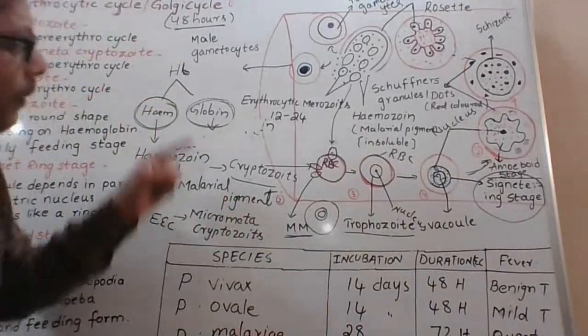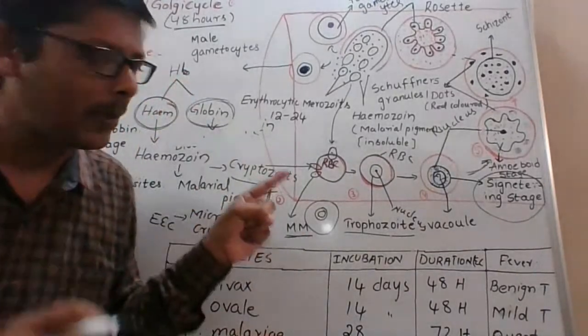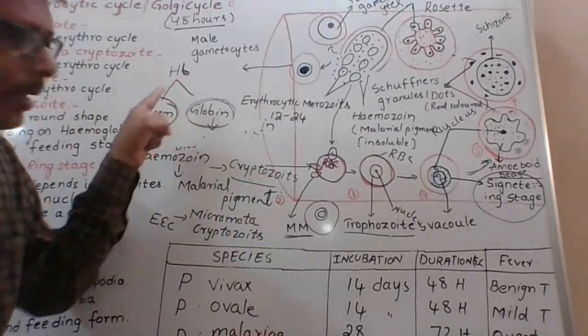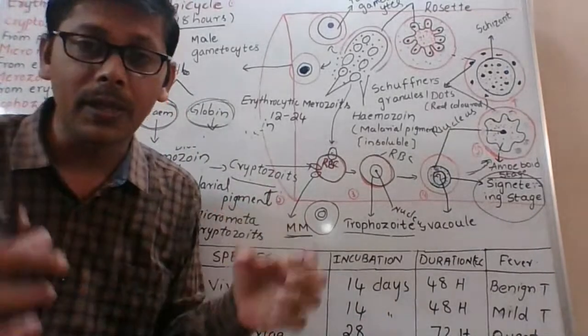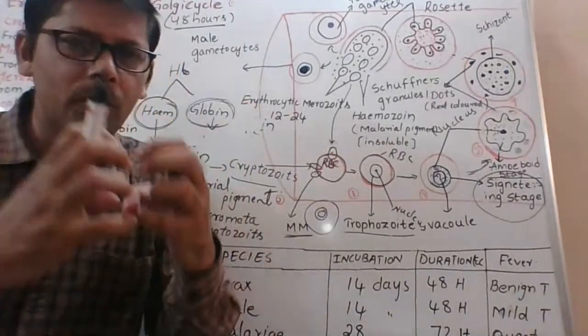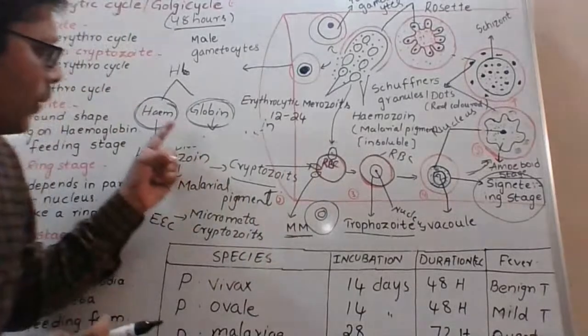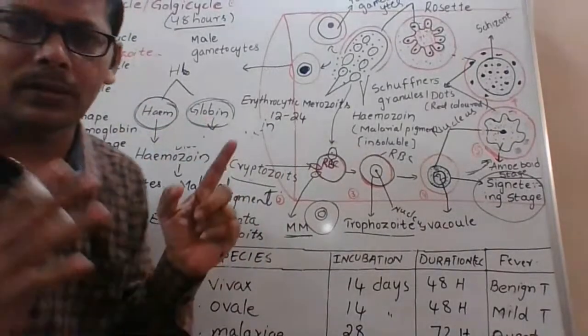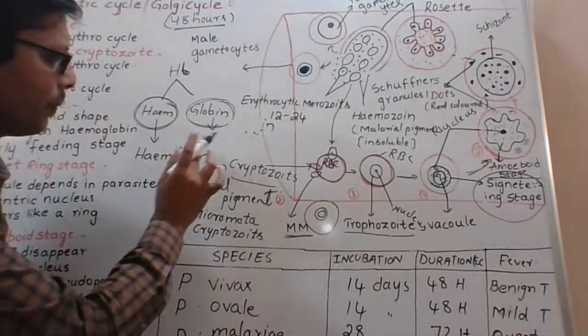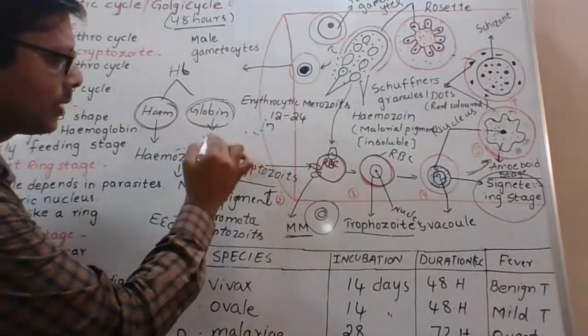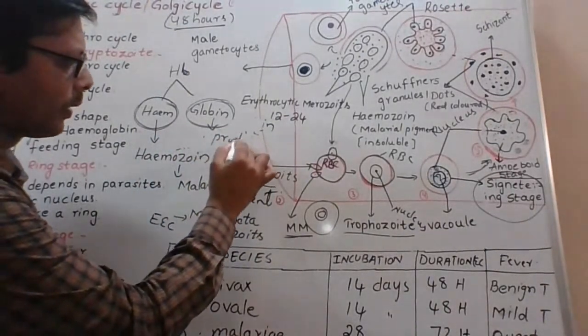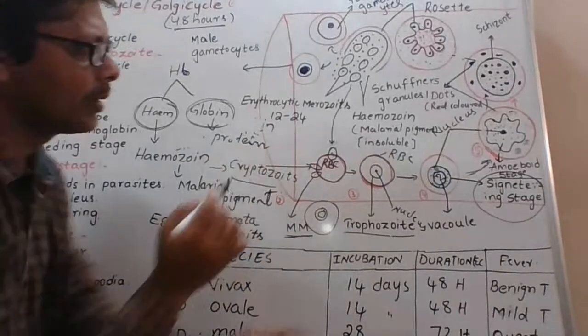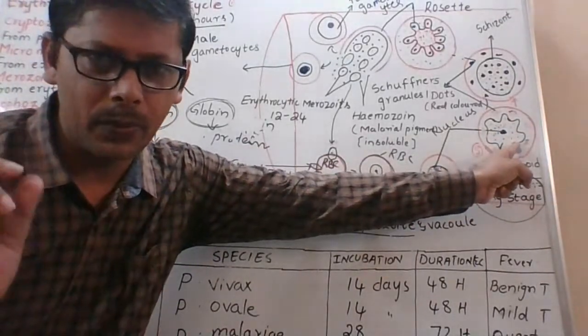I repeat again, this is a very important part. Hemoglobin is a conjugated protein, formed by the combination of two components: one is called heme, the other is called globin. Globin is the protein part, and it is digested by this amoeboid stage of the plasmodium.